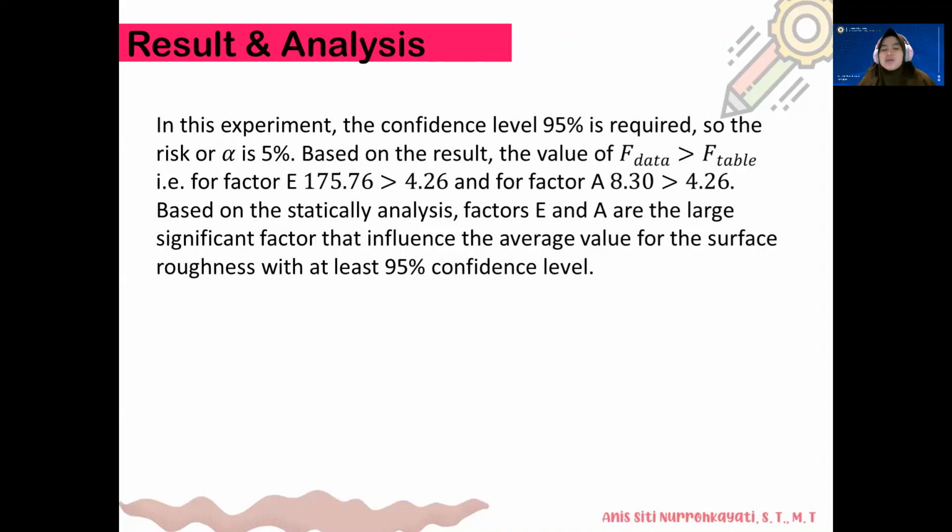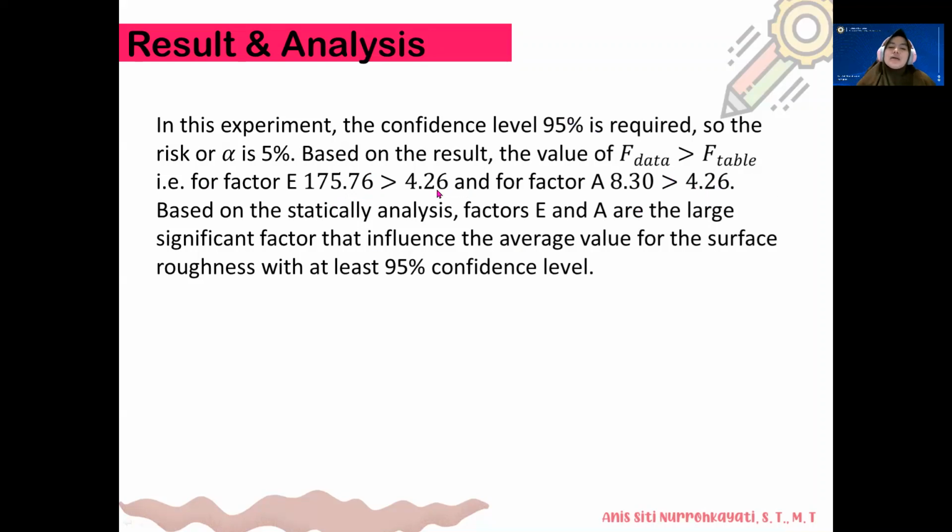In the Taguchi method, we use F value and F table. If the F value is more than the F table, then the experiment is valid. For example, for factor E, the value is 170, which is more than the F table.